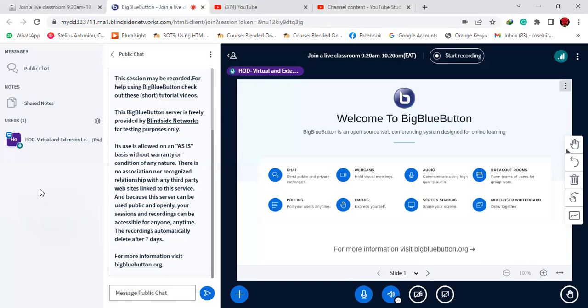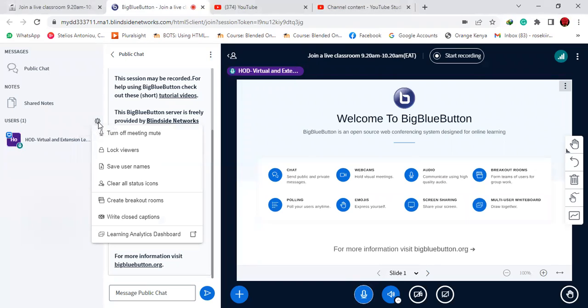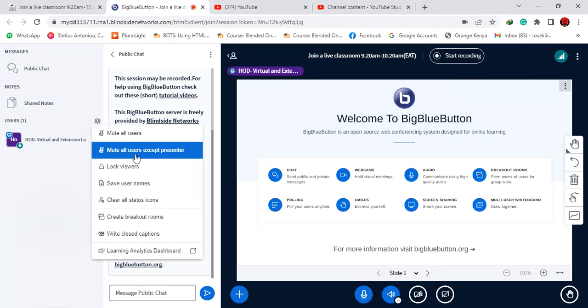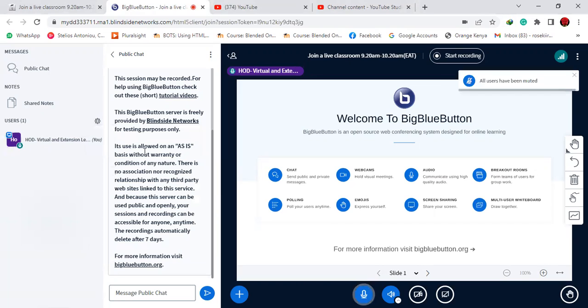So if there are about 1,500, you'll find them there. There's this button here, or the gear, that helps you to manage the noise. You click on it. First of all, you find this option, turn off meeting mute, meaning you click that one and everybody is now live. Immediately, it gives you the second option that says mute all users except the presenter. Then it means it's only the presenter whose voice will be active.